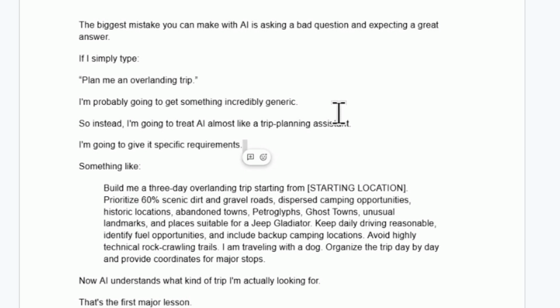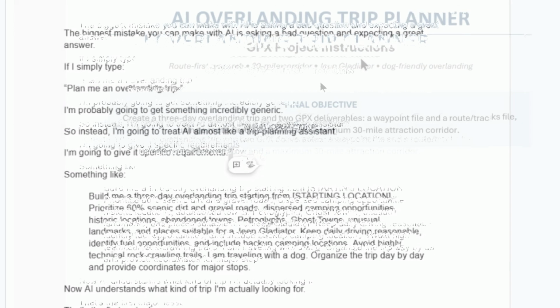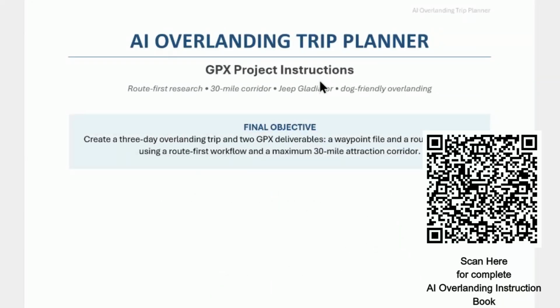Then once I got that, I got some basics to go with, and I actually got pretty good results from doing this. But now I've created a longer script that's 12 pages that we're going to go through here in a moment that'll take you to more detail, and you're welcome to use it. I'll send it over to you. It's a full script that you just put in whatever you want in there. It'll go and find you a route on a certain way and export it. I'm going to take you through that here shortly. So this is the old script that I used to use, and now we're going to go into the new one. So whenever I create a prompt, I usually give it a final objective. Where do I want to start?